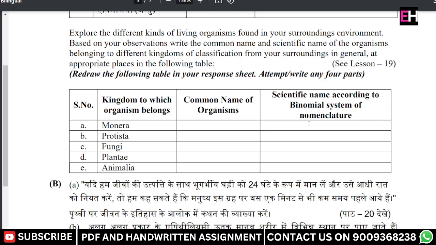Redraw the following table in your response sheet. Attempt to write any four parts. First is Monera, Protista, Fungi, Plantae, and Animalia.